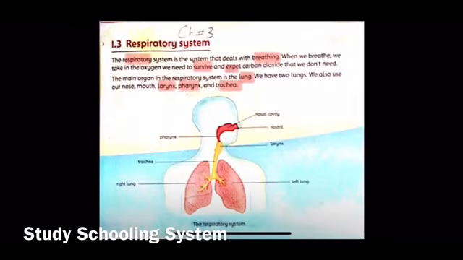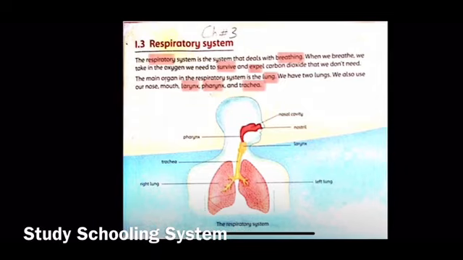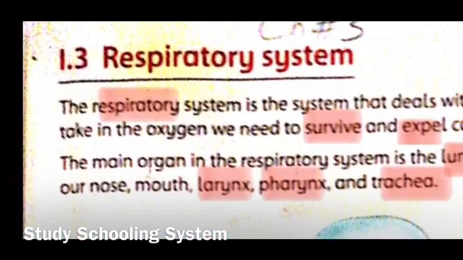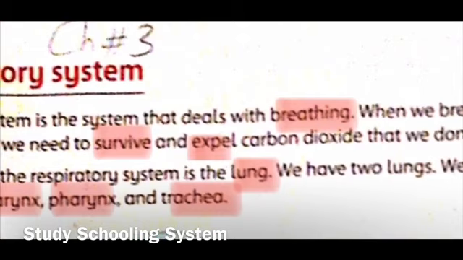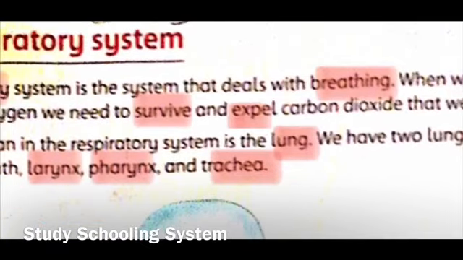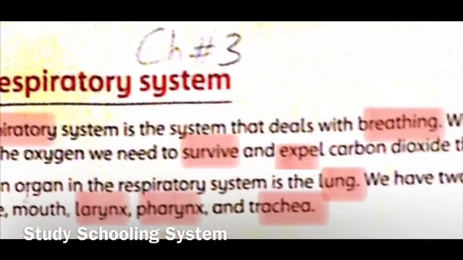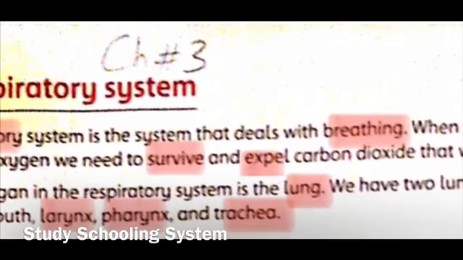Students, so now it's your homework time. If you haven't already, please make a title page with the title of Respiratory System, write the day and date, and now we're going to underline the hard words and you will write them in your notebook 3 times. So the first word is respiratory. It's referring to the respiratory system that we just read about. Your second word is breathing. And as you know, the main function of respiratory system is with breathing, right? Your third word is survive, and that just means to live. And your fourth word is expel, and that means giving out or taking out.